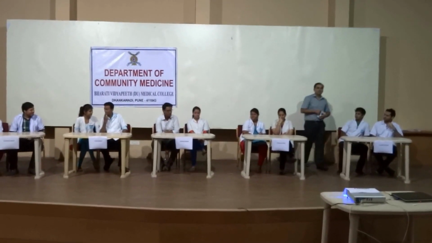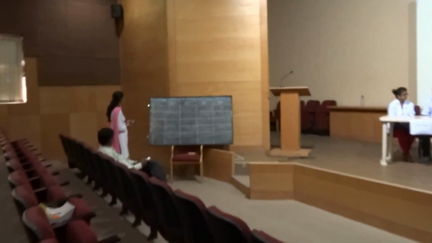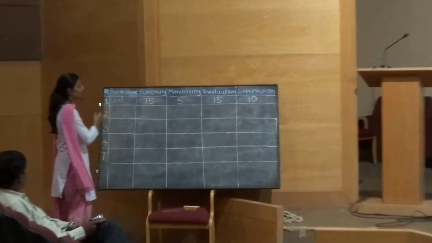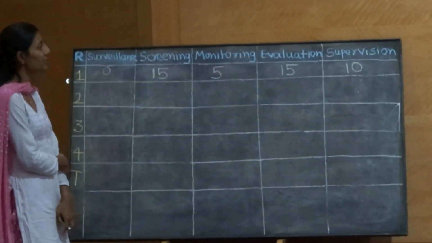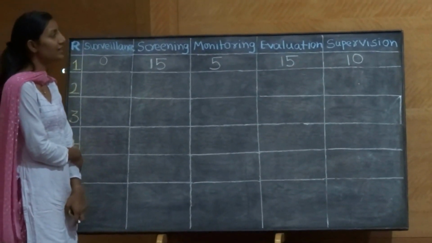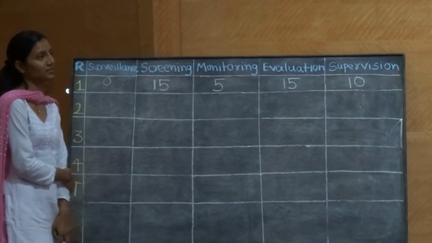So thus we have finished the first round. And Sudhanshu, can we have the score please? The surveillance got 0 marks, screening 50, monitoring 5, evaluation 50, and supervision 10 marks. Give them a big hand.